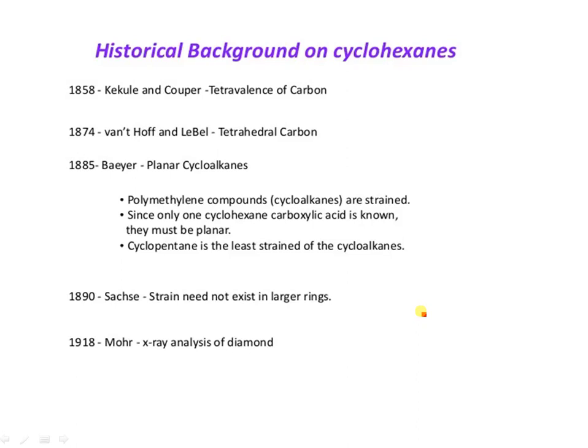Then in 1885 Baeyer, the scientist, reported the theory related to cyclopropane or cycloalkanes onwards. In 1890 Sachse suggested that strain need not exist in the largest rings, and in 1918 Mohr's X-ray analysis of the diamond was done.